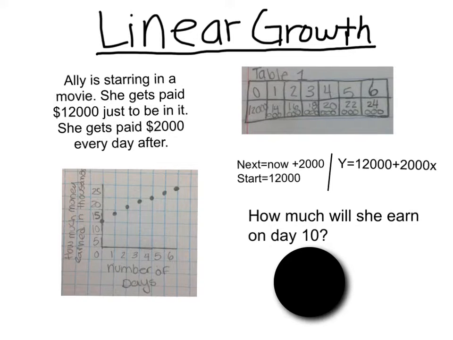First, let's write our now and next equation. Now, next equals now plus 2,000. Our start value is 12,000. Next, we'll write our explicit equation. Y equals 12,000 plus 2,000 x.